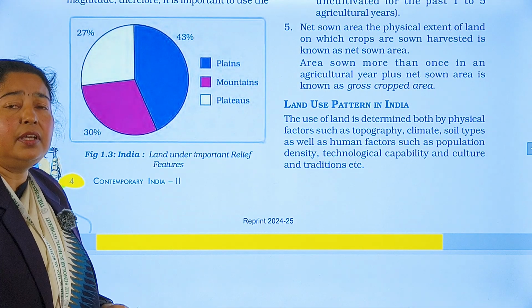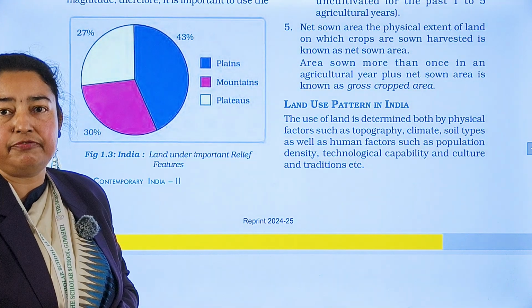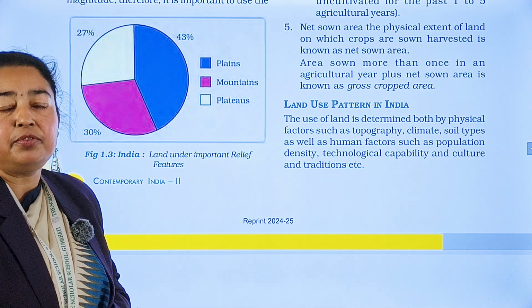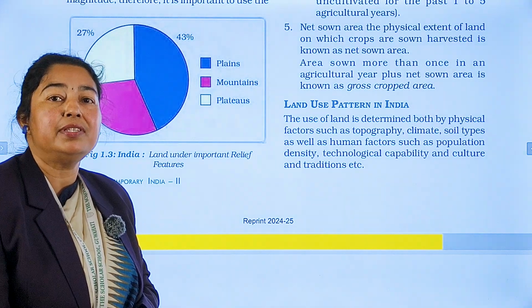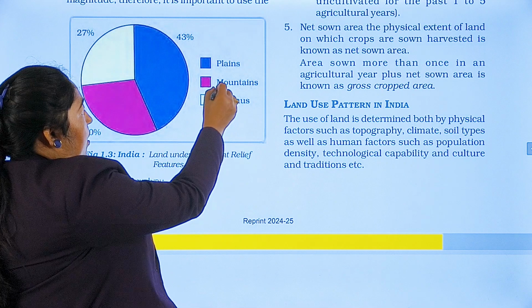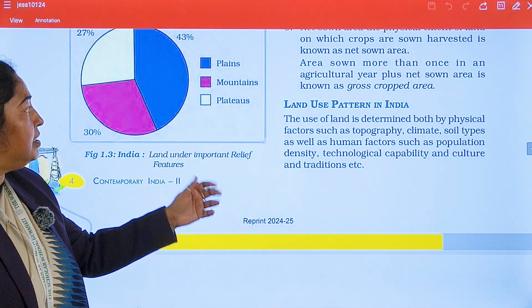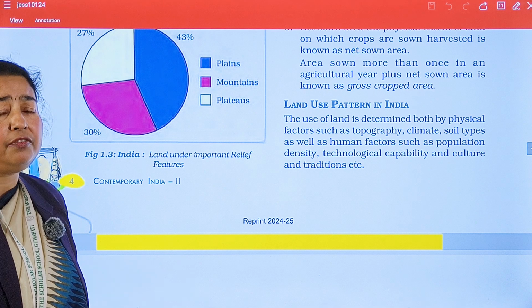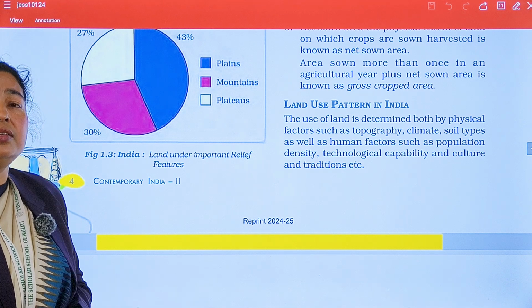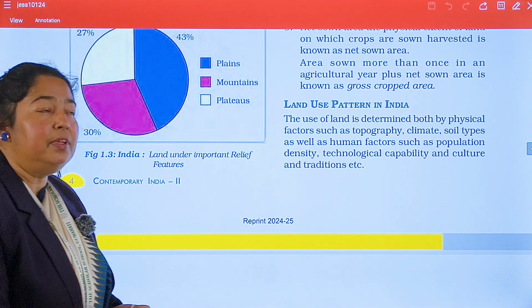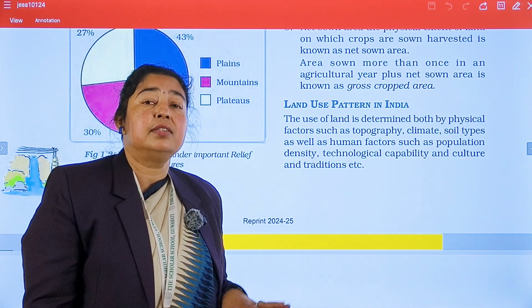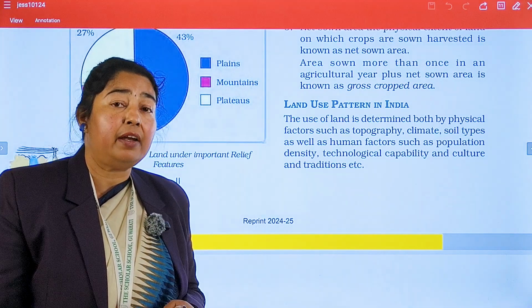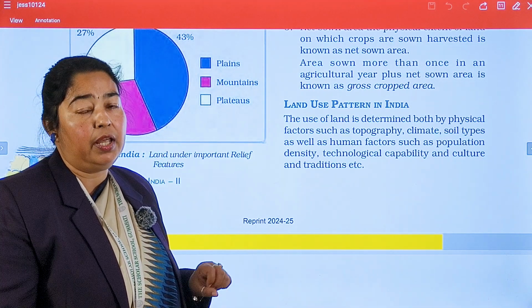Now, land is composed of different relief. There are different types of relief which we find on this land: plains, mountains, plateaus, hills, valleys. People are living on this land and perform different activities based on different relief.